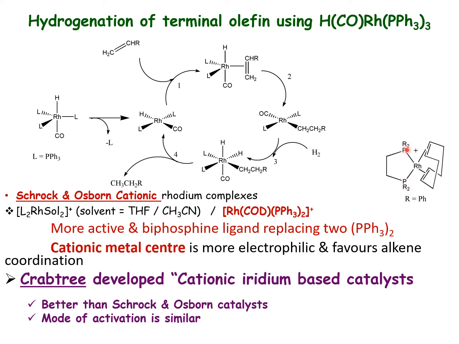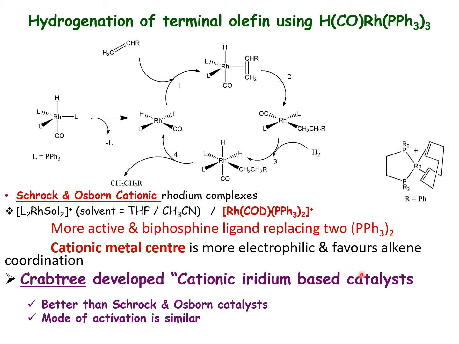That is called DPP, diphenylphosphinoethane, a bidentate phosphine ligand. Either you can use two phosphine ligands. Often these cationic Sark-Osborn catalysts are made using bidentate phosphorus ligands. So this catalyst is also a more reactive catalyst.